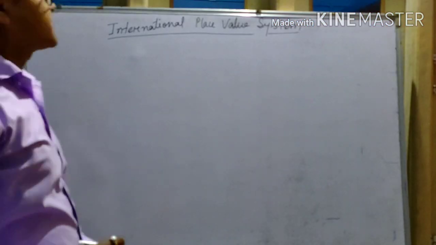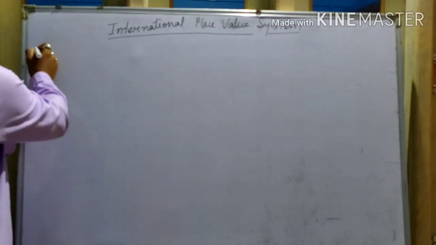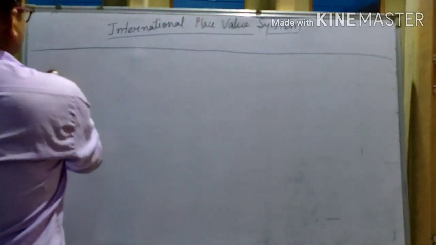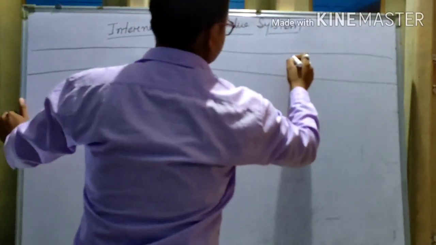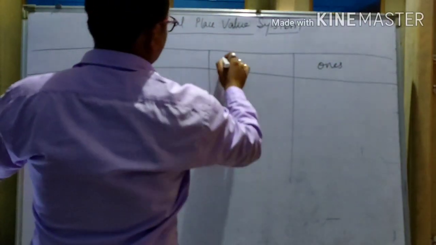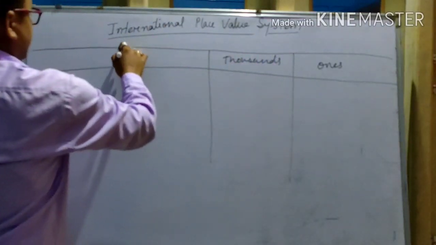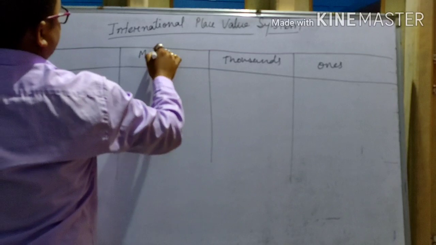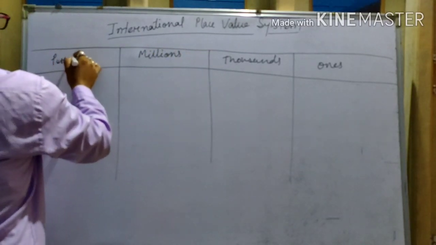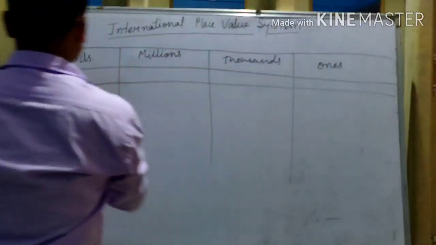So in the international place value system there are 3 periods. The first one is ones, then thousands, and the last one is millions. Okay, these are the periods. And places, how many places do you see?